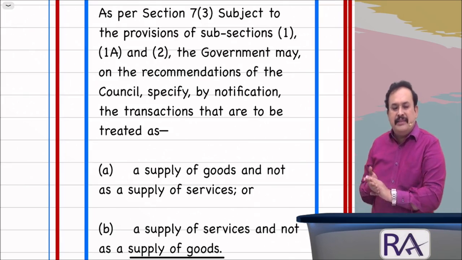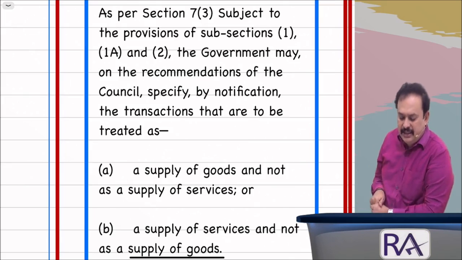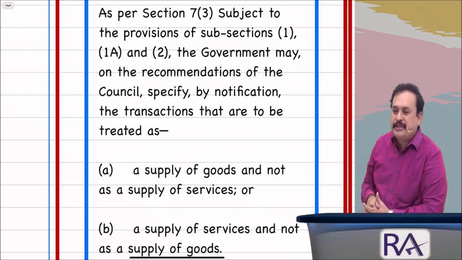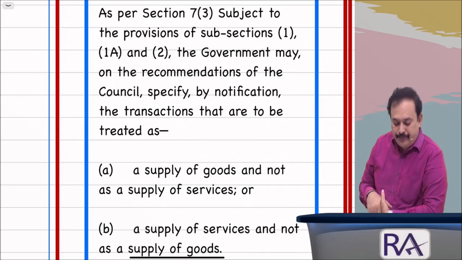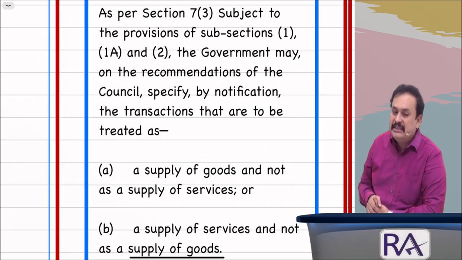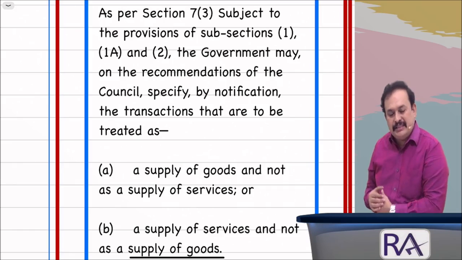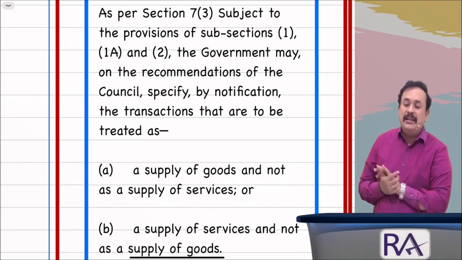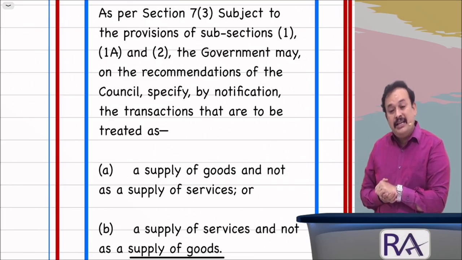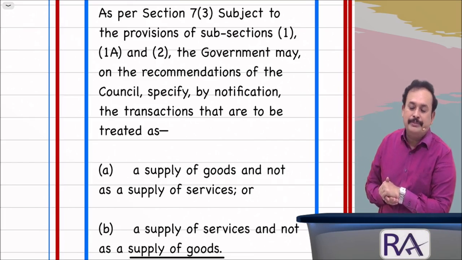As per section 7(3) of the CGST, subject to the provisions of subsection 1, subsection 1(a) and subsection 2, the government may, on the recommendation of the Council, specify by notification the transactions that are to be treated as supply of goods and not as supply of services, or supply of services and not as a supply of goods.